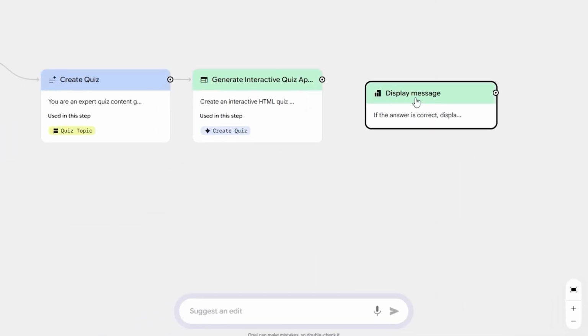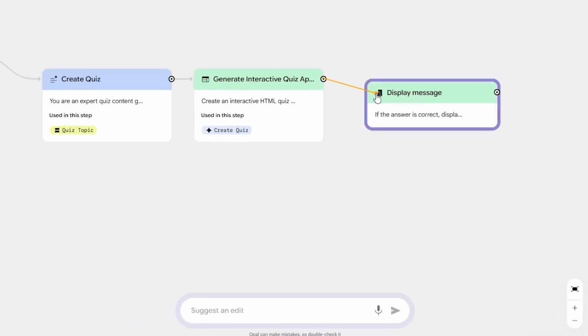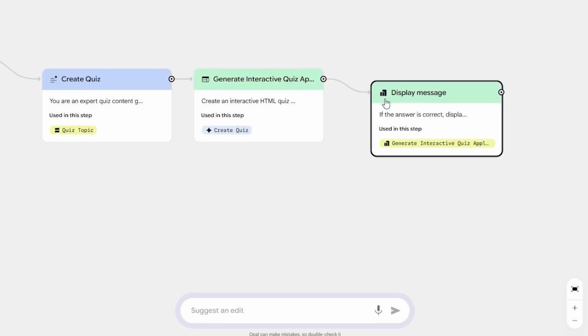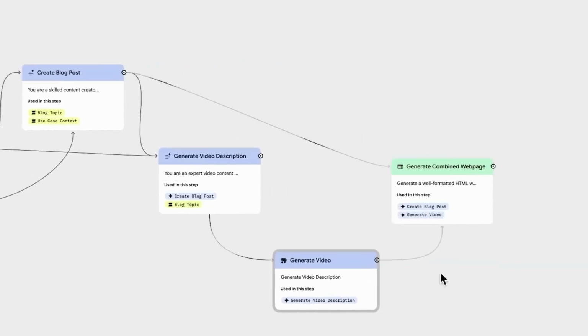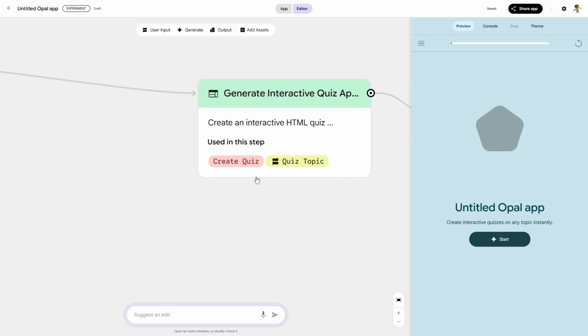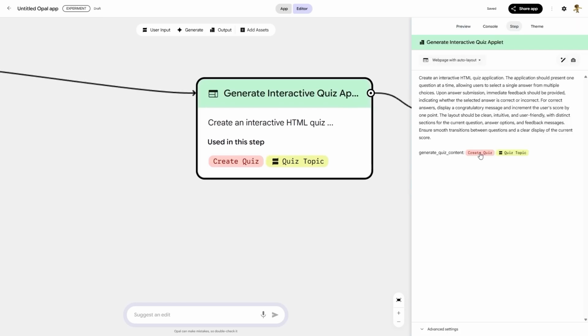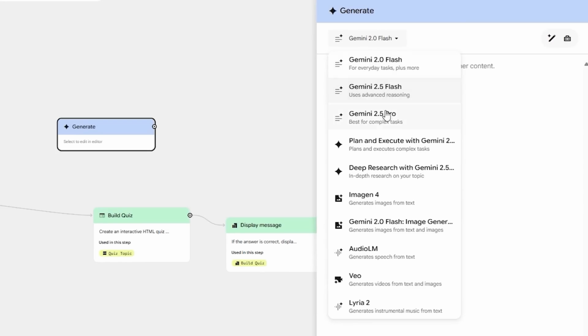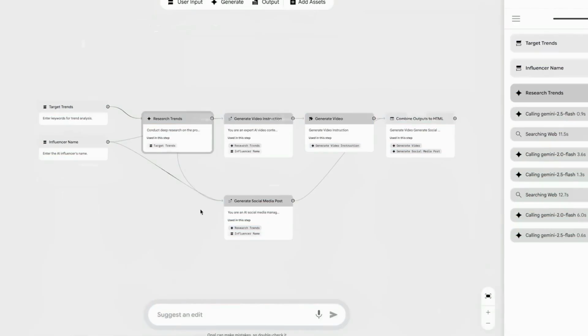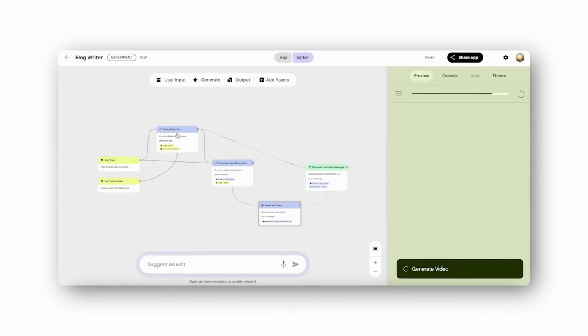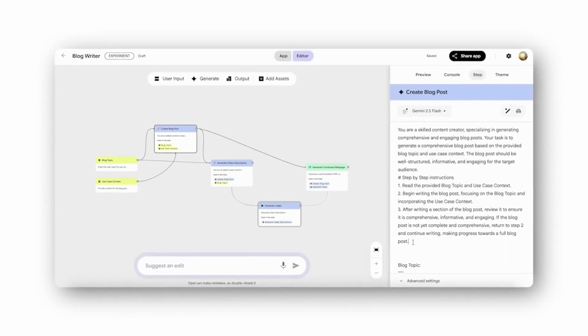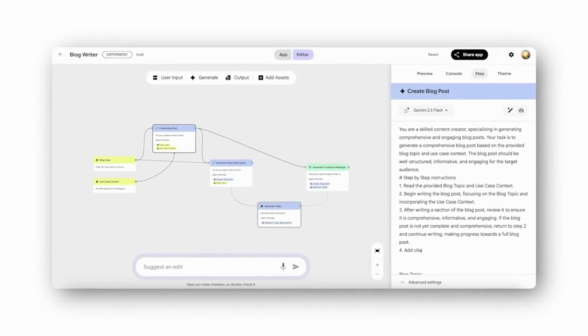Let's say you're building a quiz app. You want to reward correct answers. Normally, that would mean setting up conditionals or writing JavaScript, but in Opal, you just type, if the answer is correct, display a message, and add a point to the score. That's it. The logic gets mapped visually into your workflow. And because it's modular, debugging is easy. If something breaks, you can isolate and fix it step by step without reading through hundreds of lines of code. It's like watching your app's brain operate in real time.